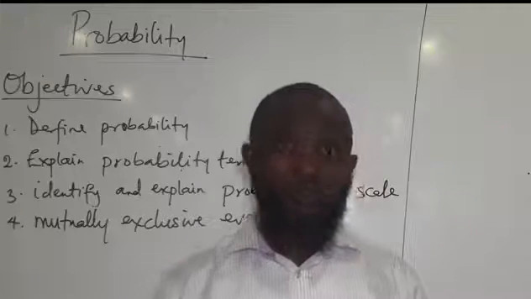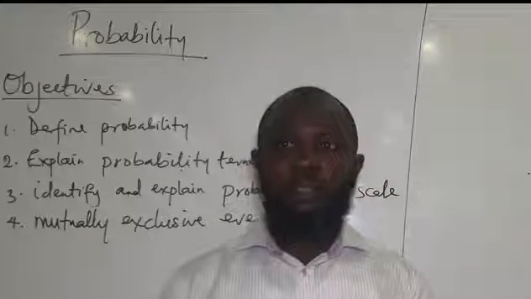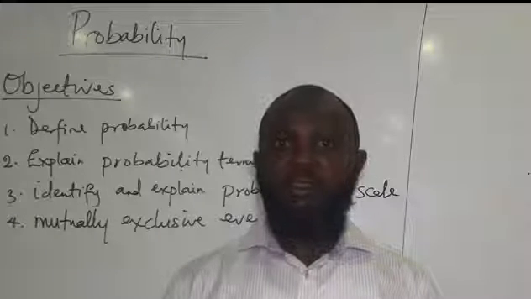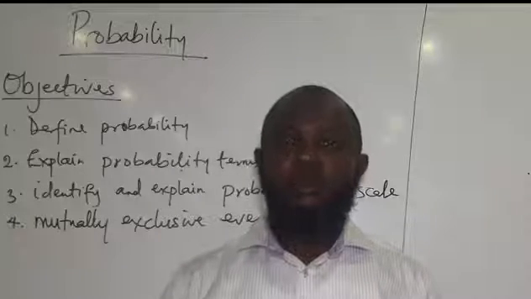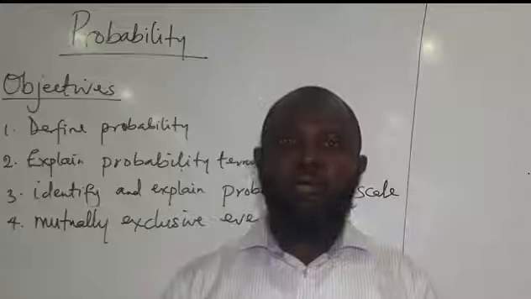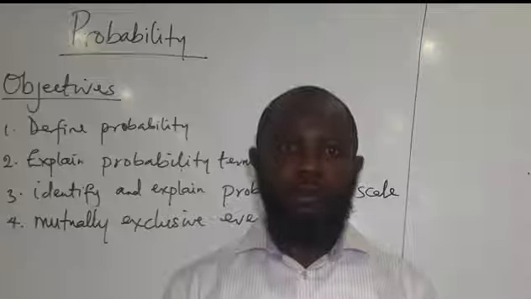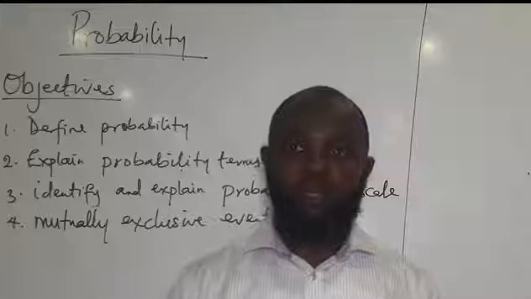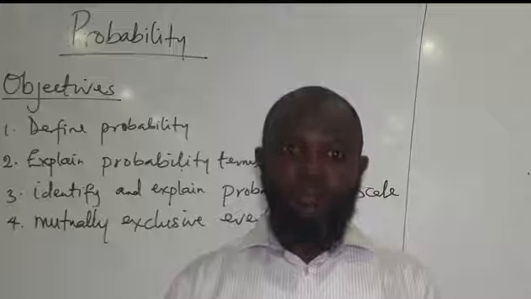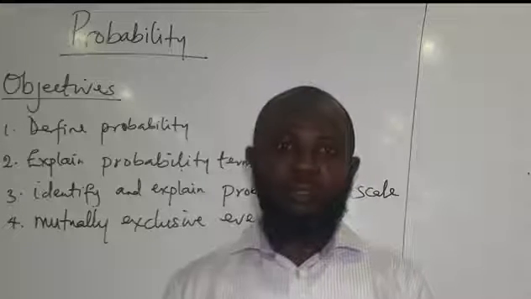Specifically, when we talk about probability, if you look at your daily activities, there are some things that happen by chance. The measure of likelihood that something will happen or will not happen is what is referred to as probability. That is, what is the likelihood that you are going to do a particular event?